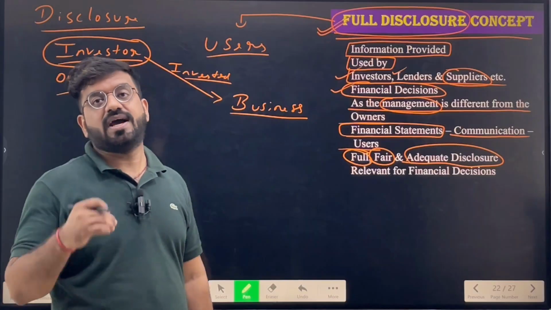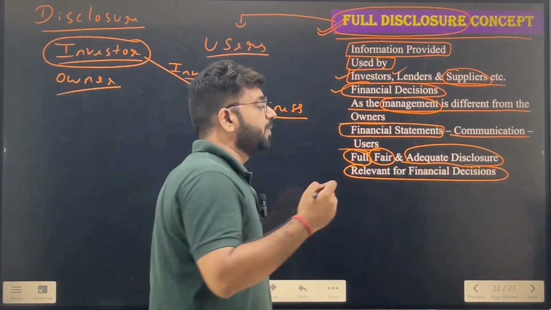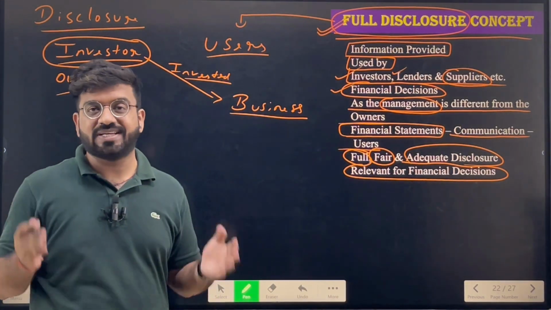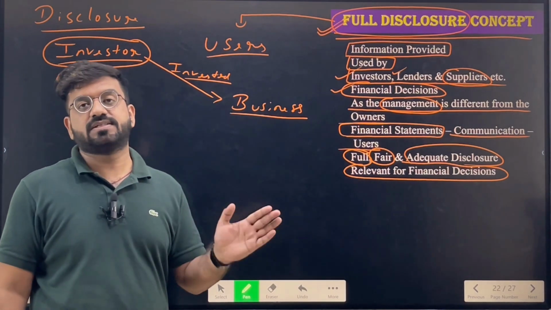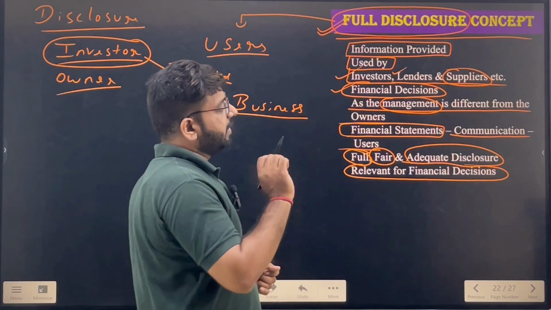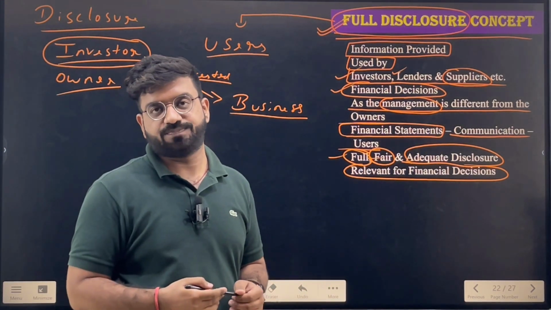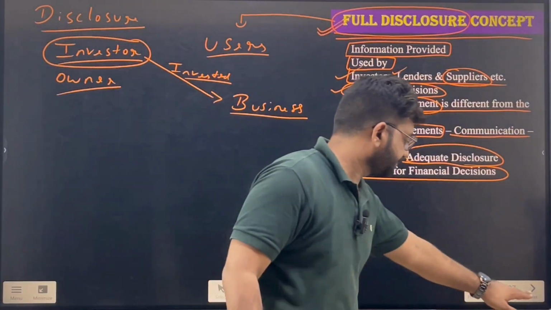Each and everything should be disclosed to the ultimate users and be relevant for financial decisions. These should be so relevant and so adequate that the investors or the suppliers or the lenders can take the best decision for this company. Okay, so full disclosure simply means to provide full, fair and adequate information in the accounting information, because it has to be communicated to the users with which they will take financial decisions.